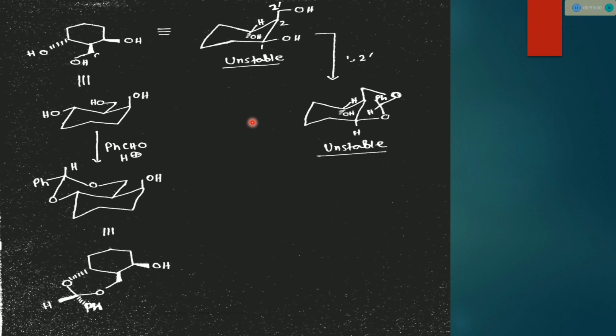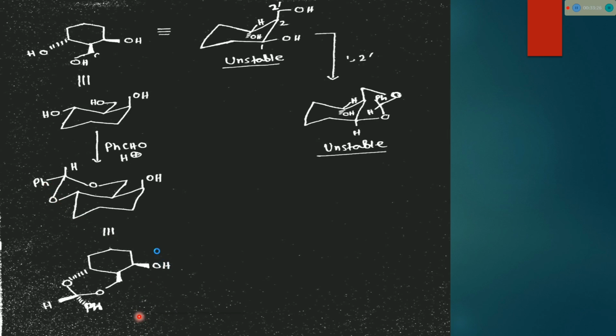For confirmation or further clarity, I again draw this structure and try to show the possibility. This molecule reacts in this chair form, and benzaldehyde reacts with this OH and this OH. Obviously in this chair form also the Ph should be equatorial.